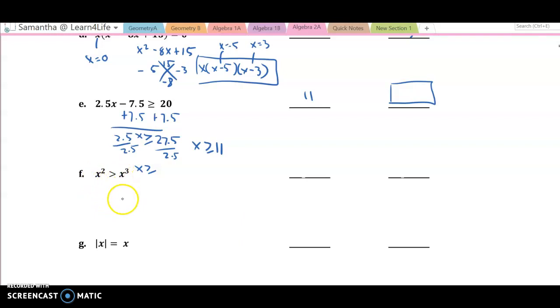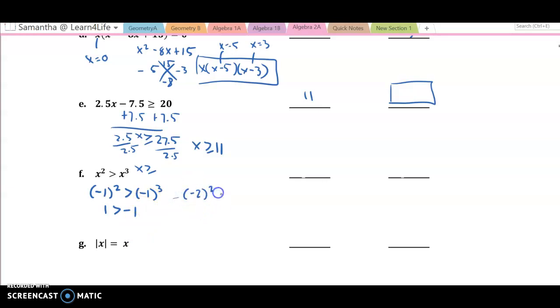X squared is greater than x to the third. Well, I know that whenever I plug in a negative number into x to the third, it gives me a negative number. So if I did like -1 squared, let's see if this is true. -1 squared is -1 times -1. That's +1. +1 is greater than -1 times -1 times -1. Right? That's -1.